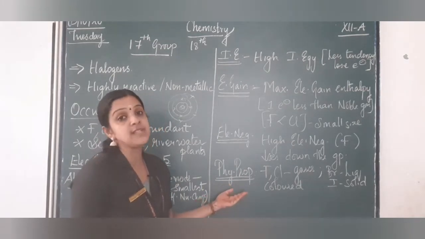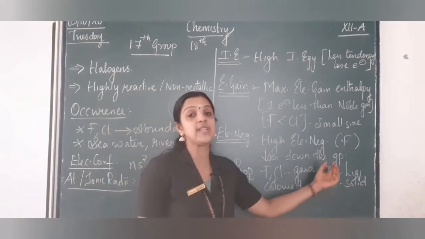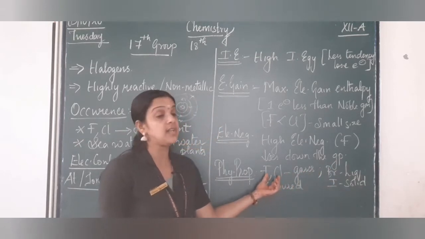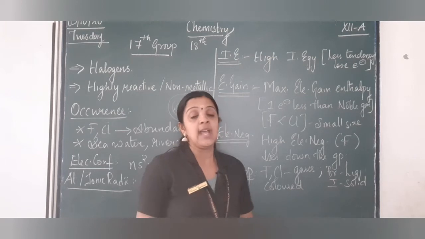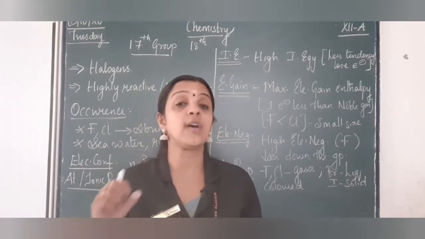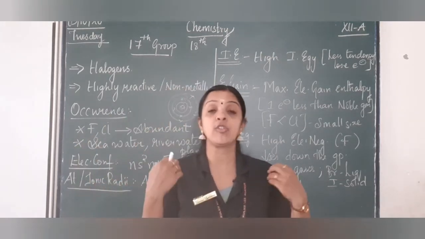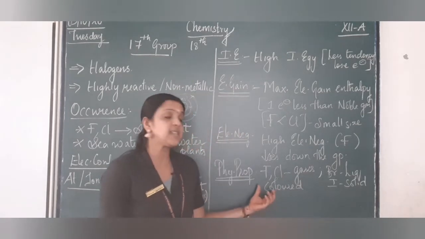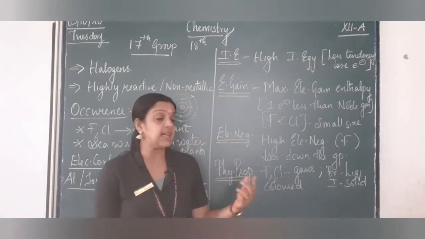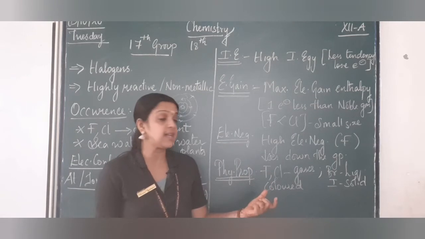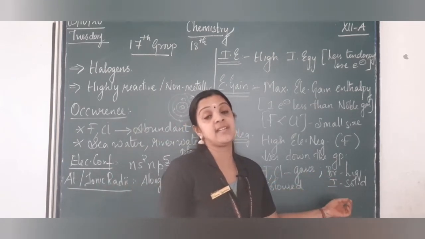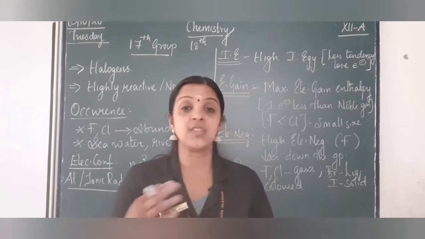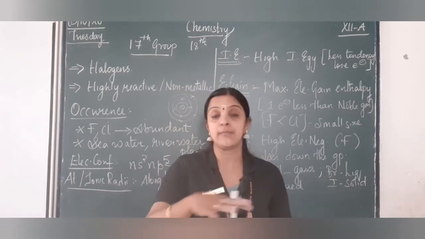And when we come to physical property, you have solids, liquids and gases. Fluorine and chlorine exist as gases, bromine as liquid and iodine as solid. And they have a tendency to absorb the radiation and also emit the radiation. So you can see most of the halogens are colored. Like fluorine is yellow in color, chlorine is greenish yellow, bromine is red and iodine is actually violet in color. So these are the general trends of the properties.